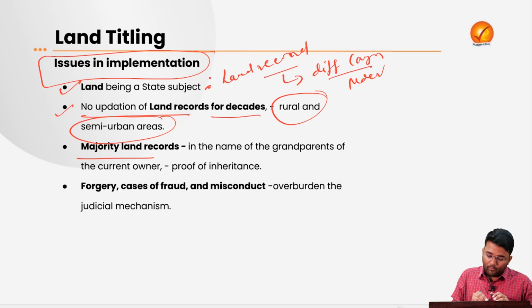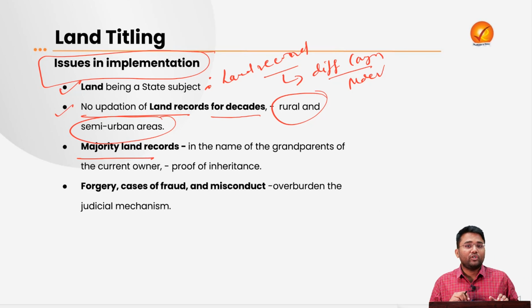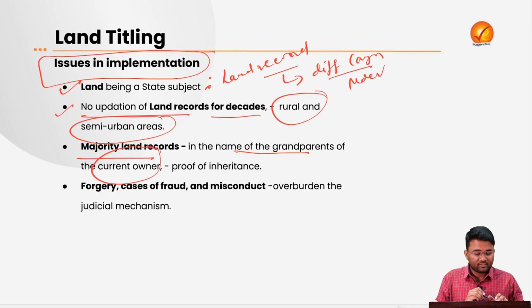Then the majority of land records at this point of time are in the name of the grandparents of the current owners, and the current owners do not have a proper proof of inheritance that they are inheriting this particular land or property from one of their grandparents. So this also creates an issue of how conclusive land title will be provided to the current owners.